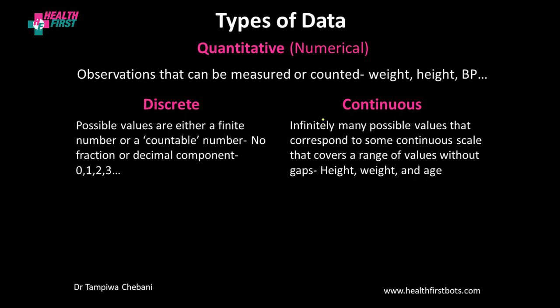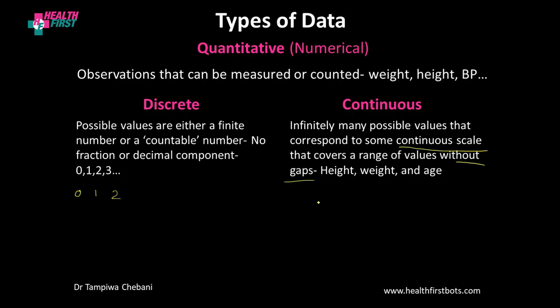For continuous quantitative data, we are dealing with infinitely many possible values that correspond to some continuous scale that covers a range of values without gaps. So here we don't have gaps in between. Remember, for discrete, we have gaps in between. So we have 0, 1. Between 0 and 1, there's nothing. So these are discrete. Between 2 and 1, there is nothing. There's a gap there.